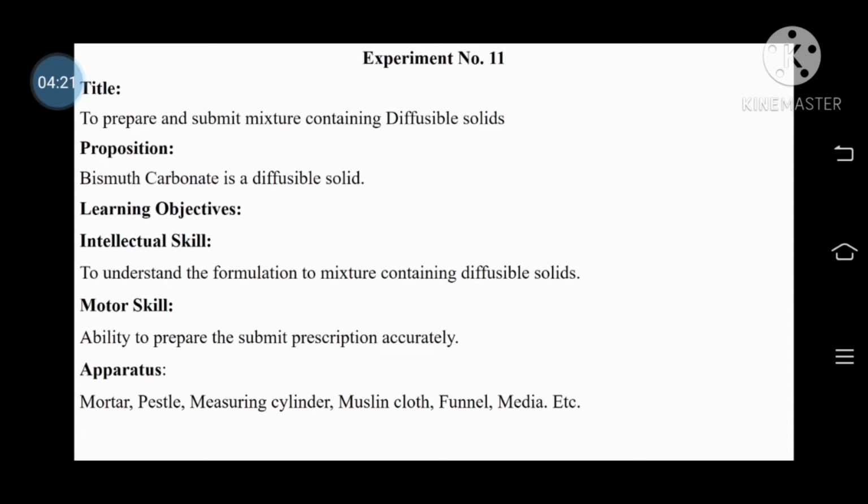The learning objectives: in intellectual skill, to understand the formulation of a mixture containing diffusible solid, and in motor skill, the ability to prepare and submit the prescription accurately. Apparatus required: mortar, pestle, measuring cylinder, muslin cloth, funnel, etc.